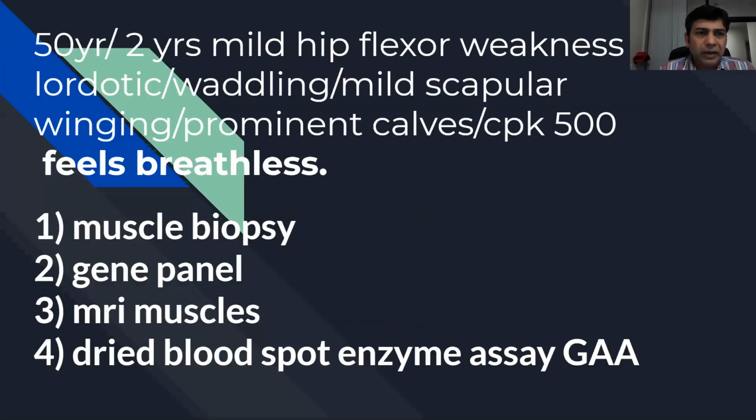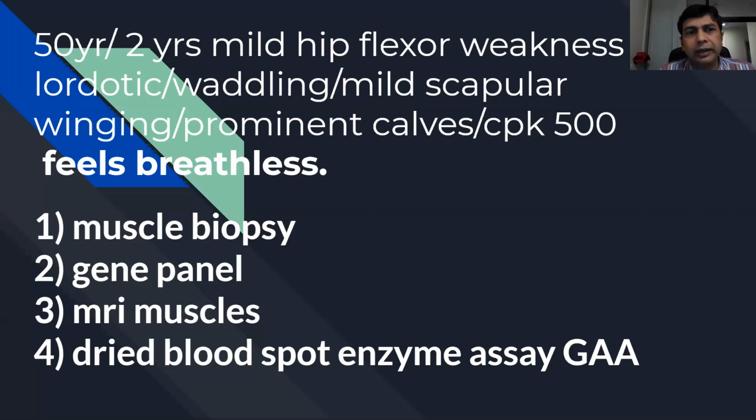Fine. So again, one patient, an elderly patient, in his 50s, with a 2-year history of mild hip flexor weakness, and he is walking with a lordotic gait. Lordotic gait will indicate a gluteus maximus weakness, hip extensor weakness. He is waddling also. He has mild scapular winging. He has large calves, but CKs were not very high. If this patient comes to a clinic, you will have all kinds of differential diagnosis. Maybe it's a Becker, or there are so many differentials you will think of.